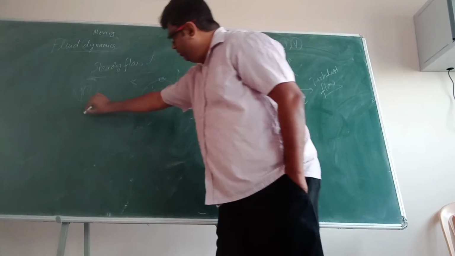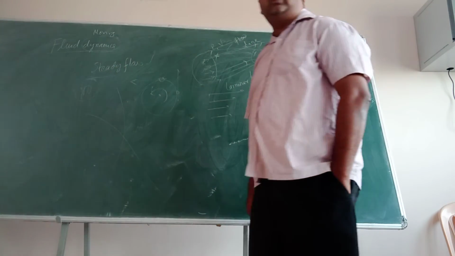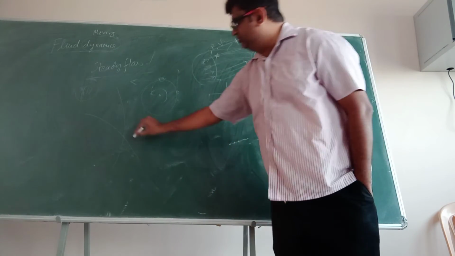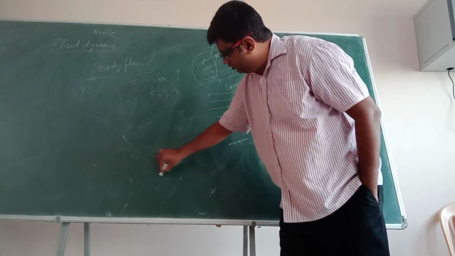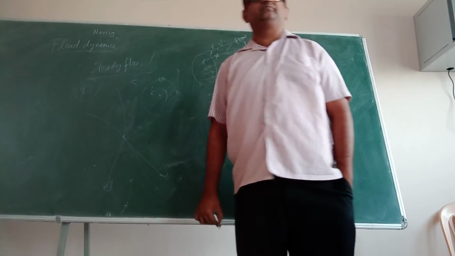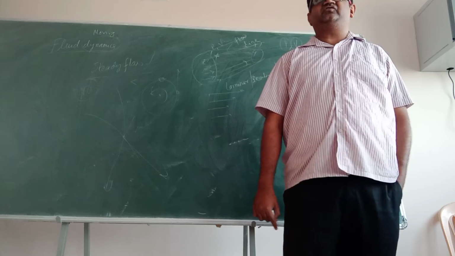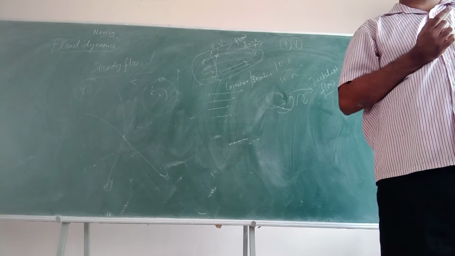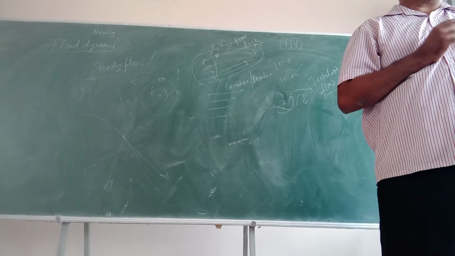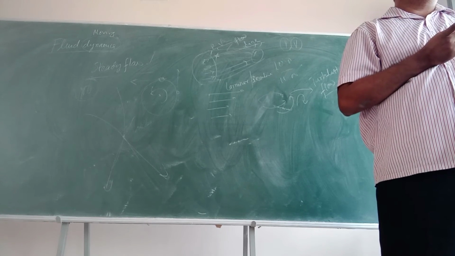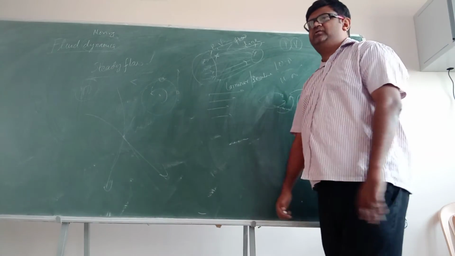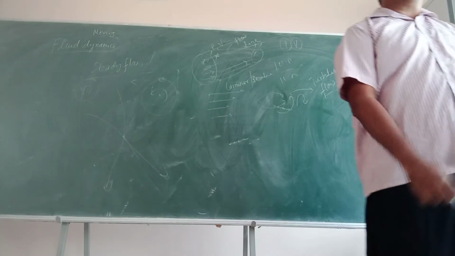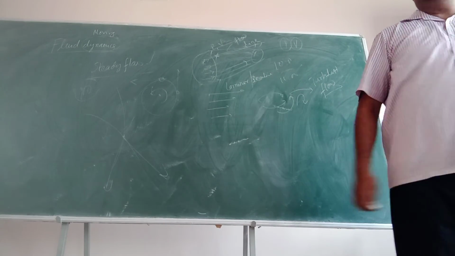Now suppose you have an intersection of streamlines like this. Suppose two streamlines are intersecting, and this is the point. You are saying that this is also a direction and this is also a direction. एक ही पार्टिकल के दो डायरेक्शन कैसे होंगे? अगर वो भूत होगा तो, वो भूत नहीं है. So practically talking, you can have only one direction. So two streamlines cannot intersect. Okay? This will answer the question which is given there. It's a good question actually. Clear now? So write down all this.